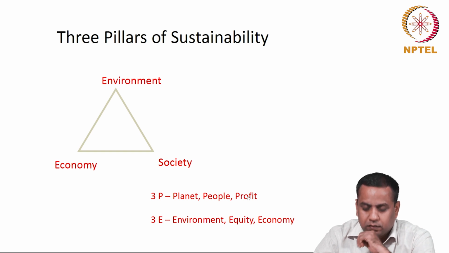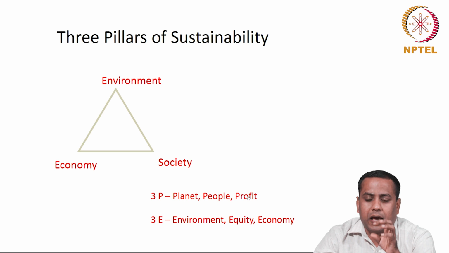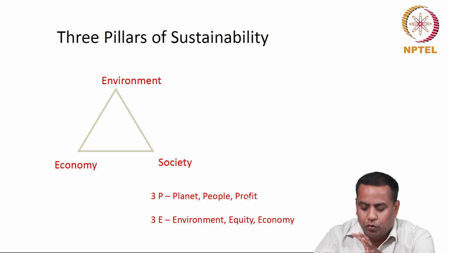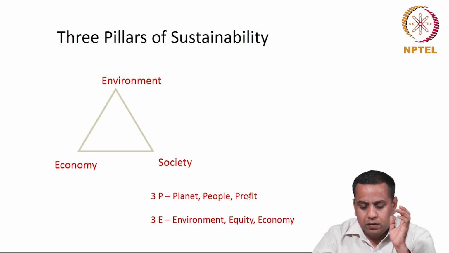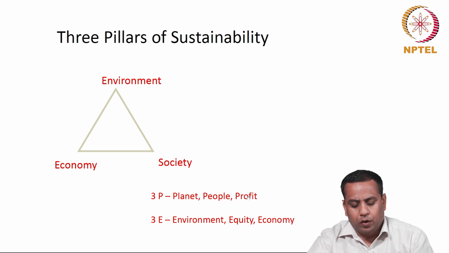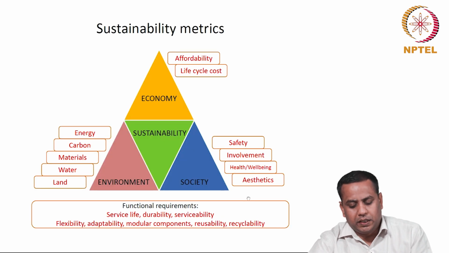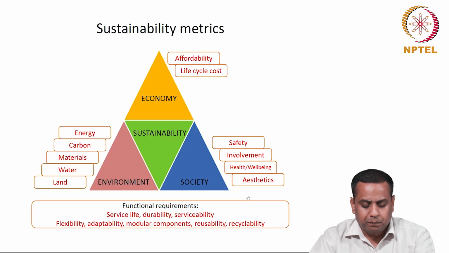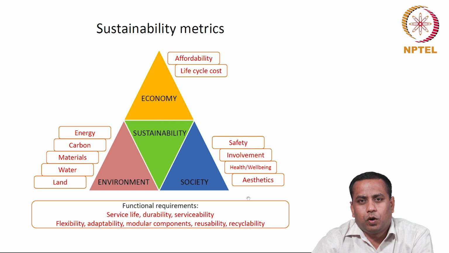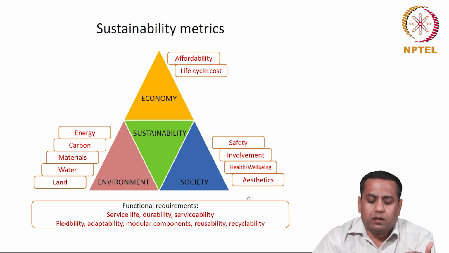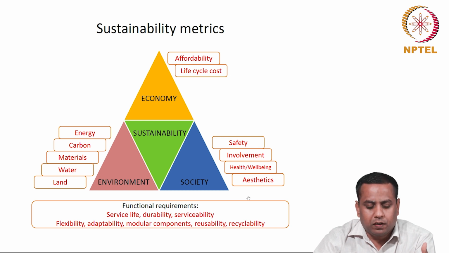This is often called 3P, that is planet, people, profit, or 3Es, environment, equity and economy. Now we will briefly look into the metrics that belong to each pillar of sustainability. Under environmental category, we have indicators like energy, carbon, materials, water and land use.